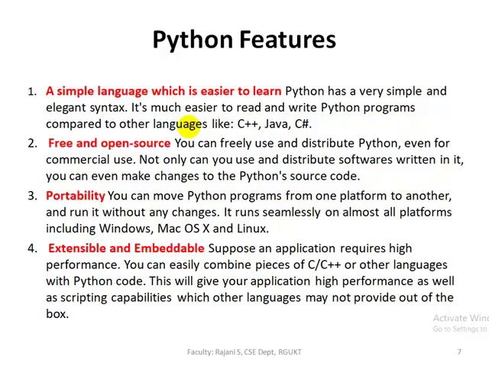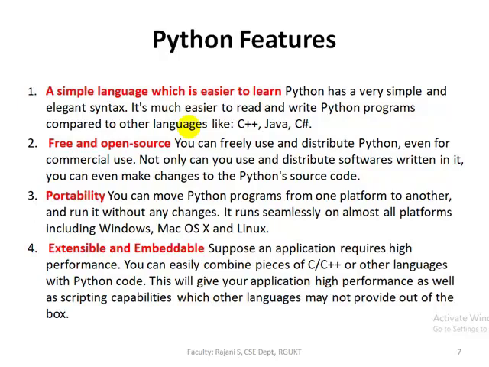I already told you that Python is a high level language which is similar to the English language, similar to the human language, right? So Python has a very simple and elegant syntax. It's much easier to read and write Python programs compared to other languages like C++, Java, C#. So Python is a very easy to learn language because it is a scripting language and it is a high level language. So we can easily learn this language without any complication. So that is the first feature.